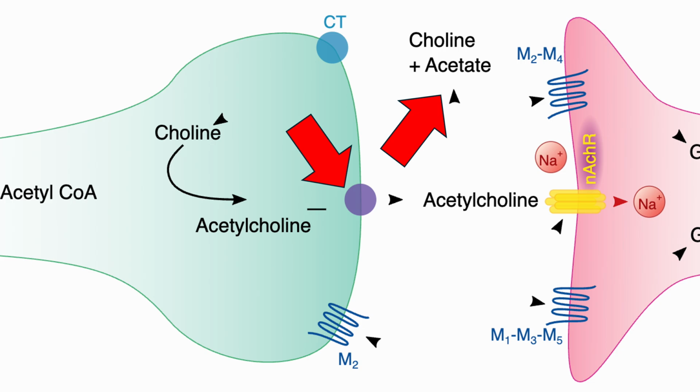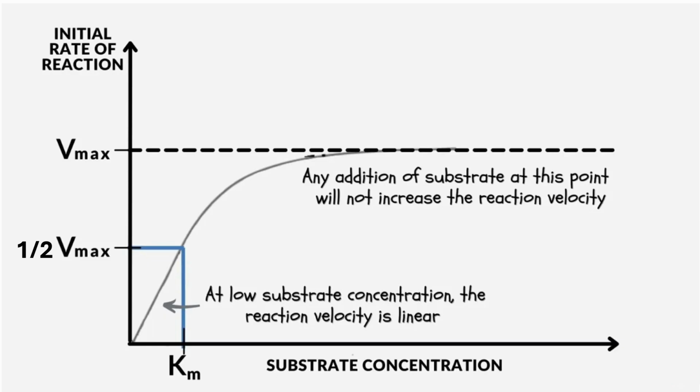But like with any system that is under pressure, there's always a limit to how fast ACE can work, and that limit is what the Michaelis-Menten model helps us understand. Imagine measuring how fast ACE breaks down acetylcholine as you add more molecules. At first, the rate goes up sharply because there's a lot of room for each molecule to attach to the enzyme. But soon, as the concentration grows, every ACE molecule is occupied, and adding more acetylcholine won't make things go any faster. This is where the reaction plateaus at its maximum rate, which is called the Vmax.